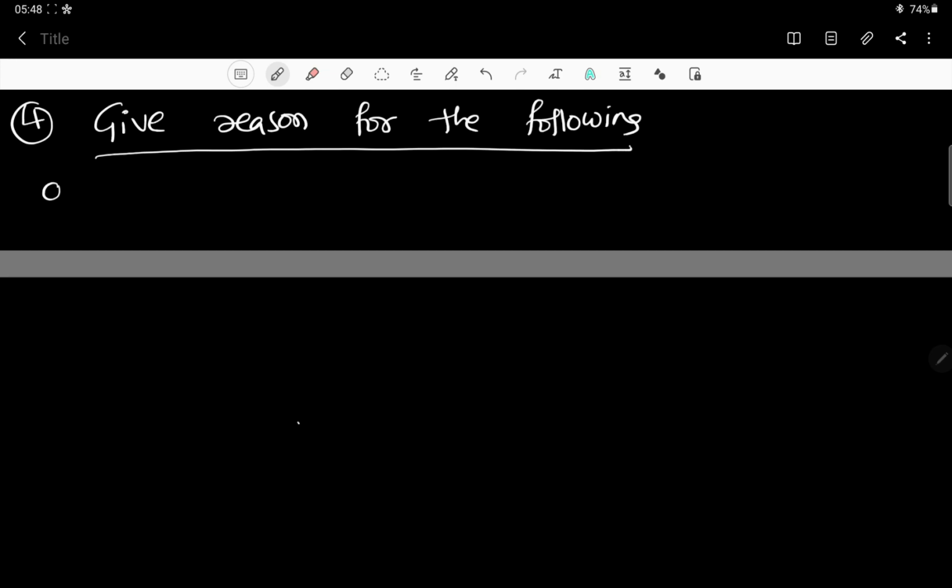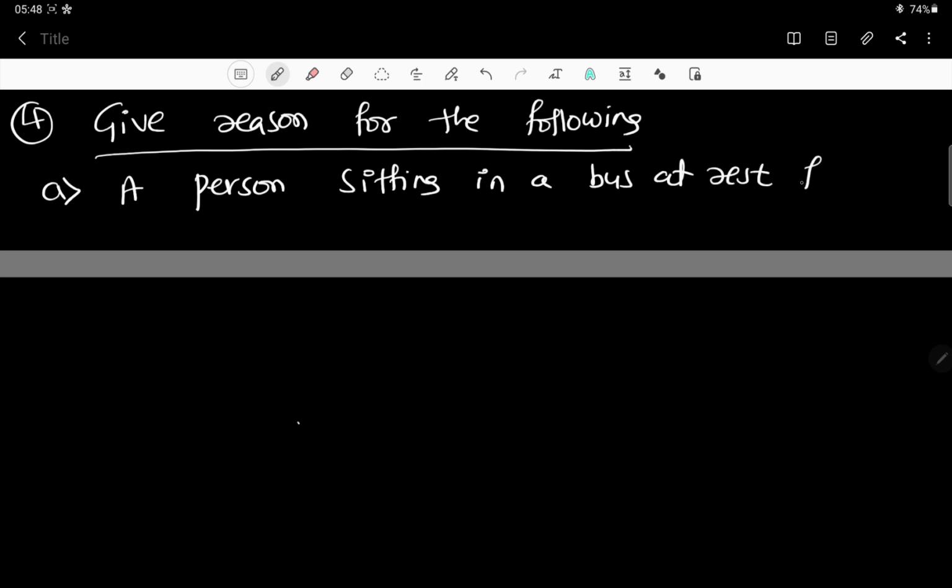Here is the fourth question: give reason for the following. The first one: a person sitting in a bus, at rest, falls backwards when the bus moves suddenly.